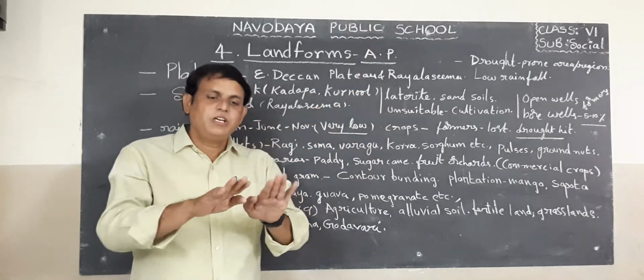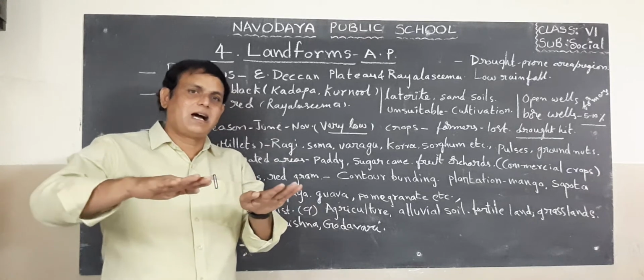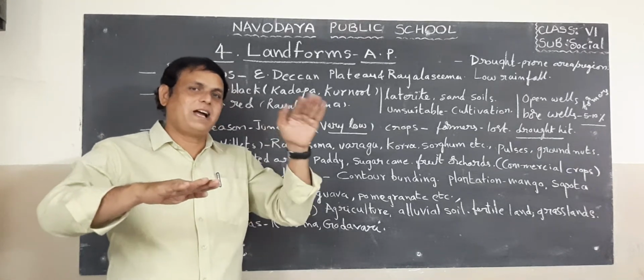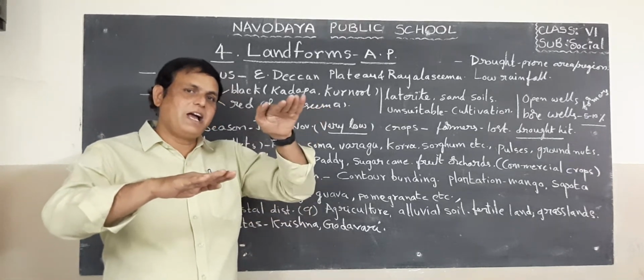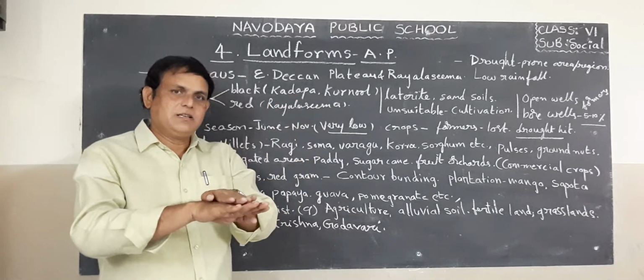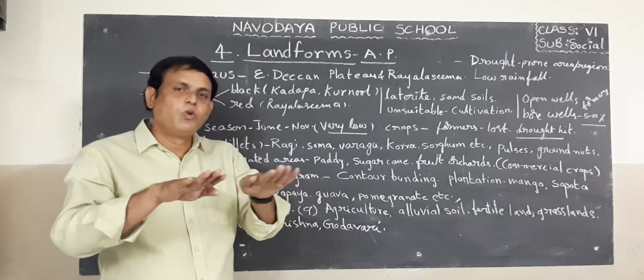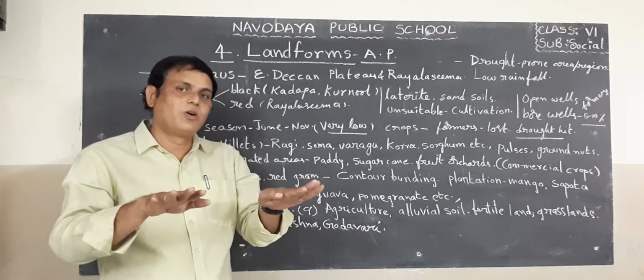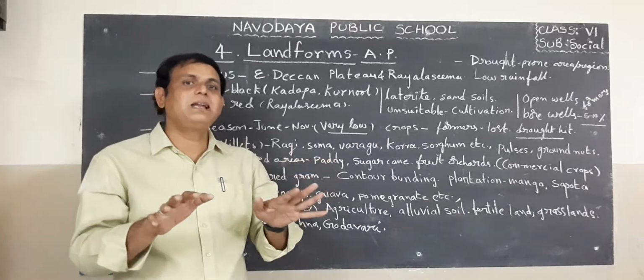Plain means it is a flat area. Compare with plateau, which is upland.